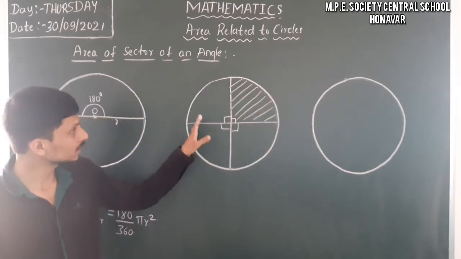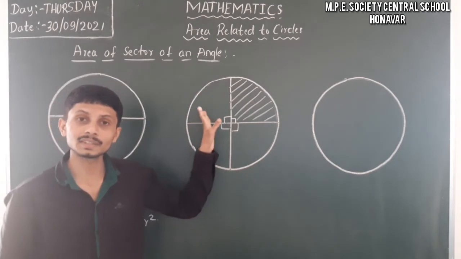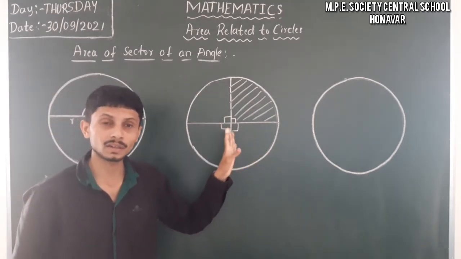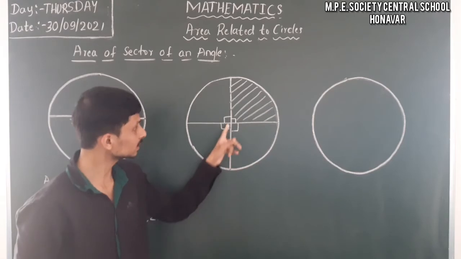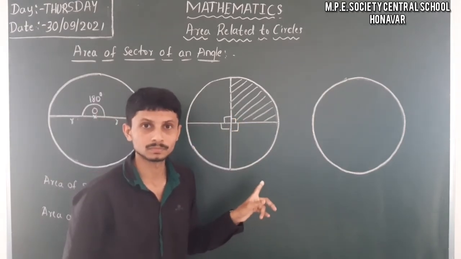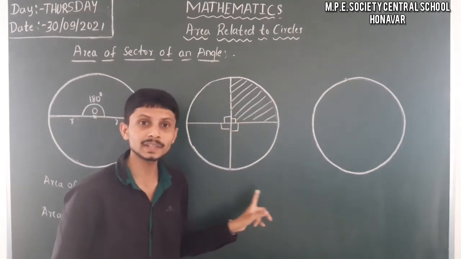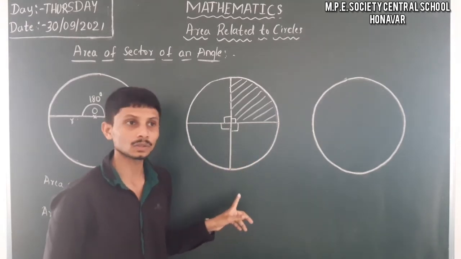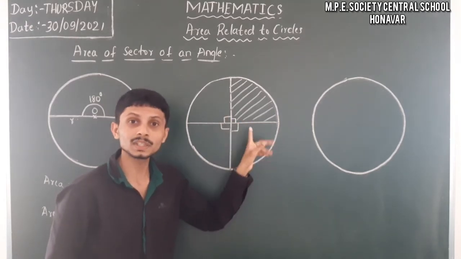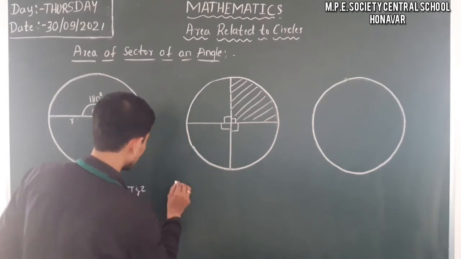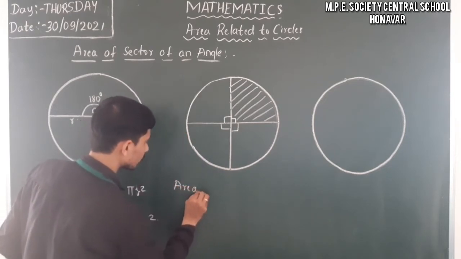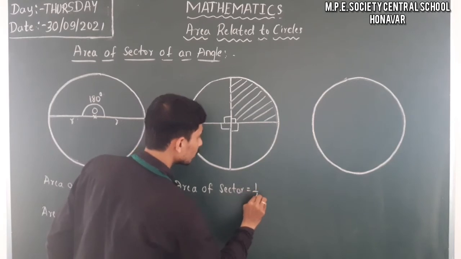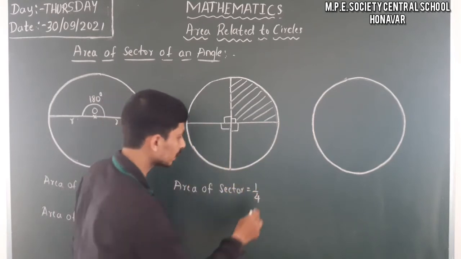Then the same situation we have in fractions, that is, finding the fraction and having the idea of the fraction. It is nothing but 1 by 4, it's 1 by 4 of the complete circle. So we can consider that the area of a sector is equal to 1/4 of the complete circle. That is, area of sector is equal to 1 by 4 of the complete area of the circle, that is pi r square.